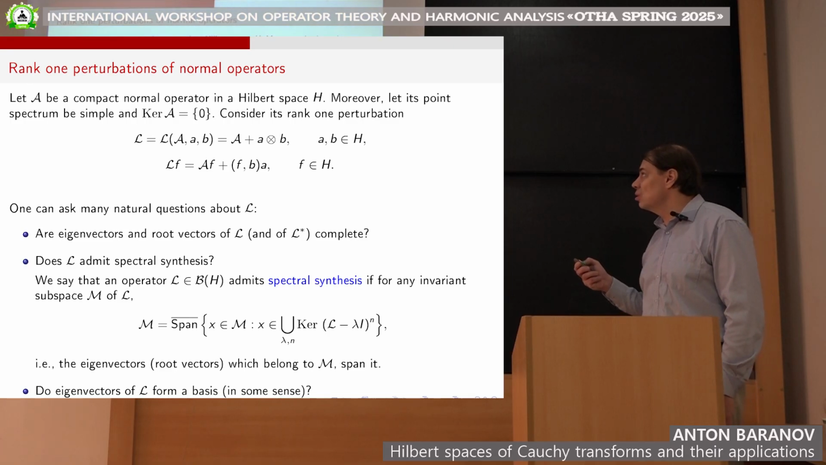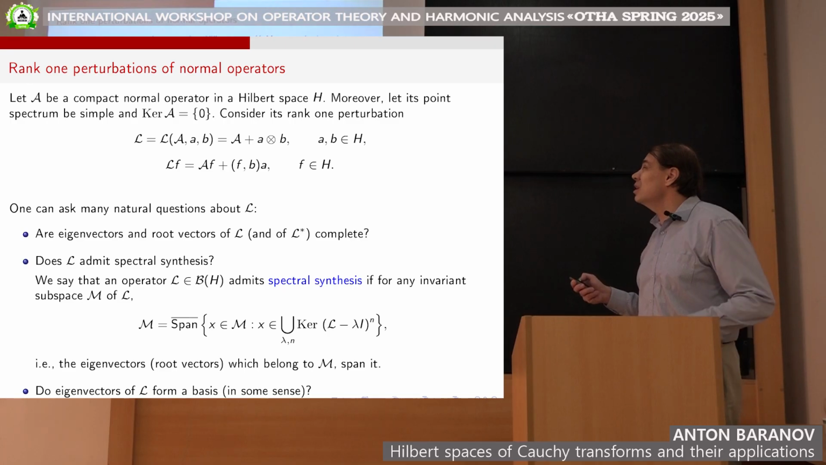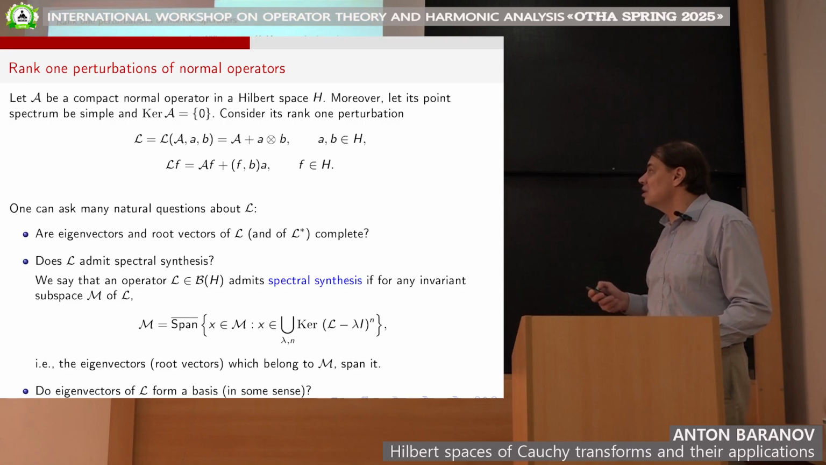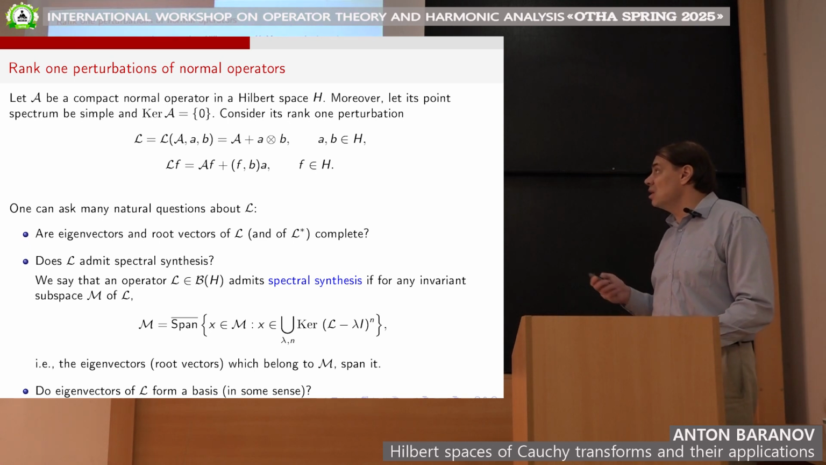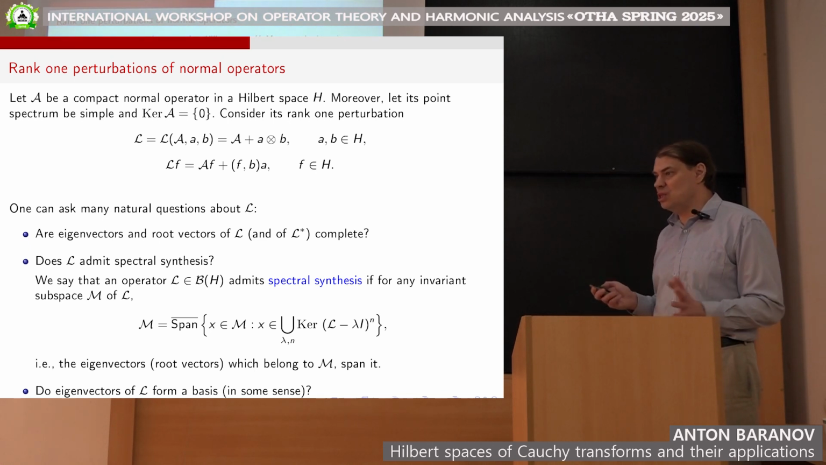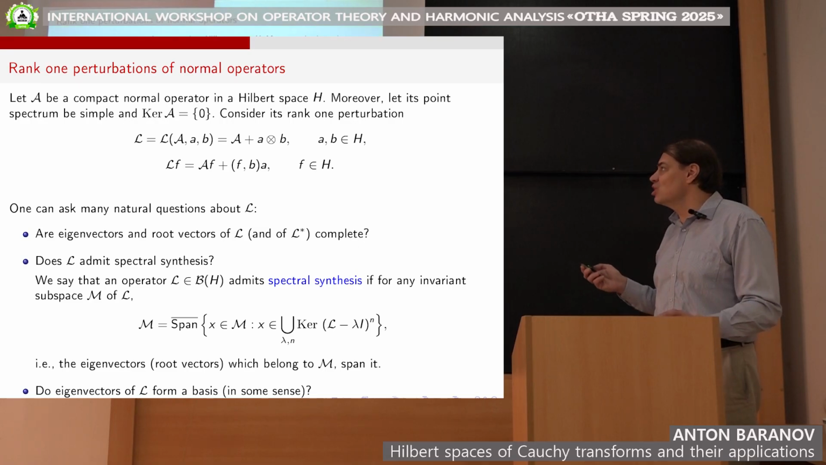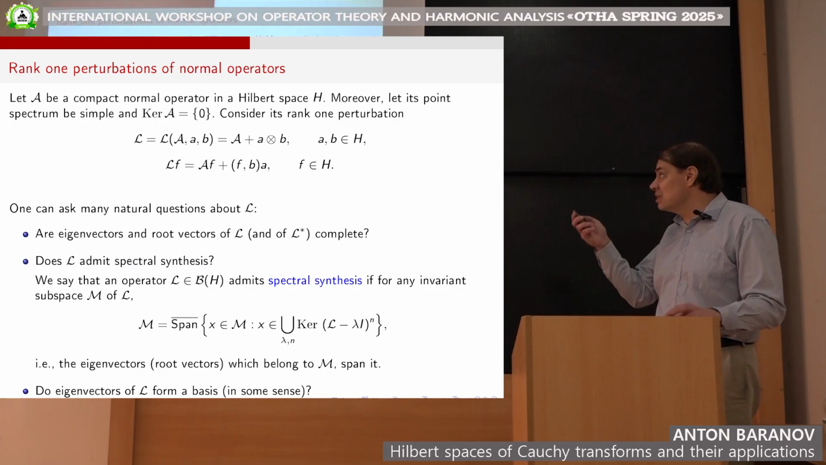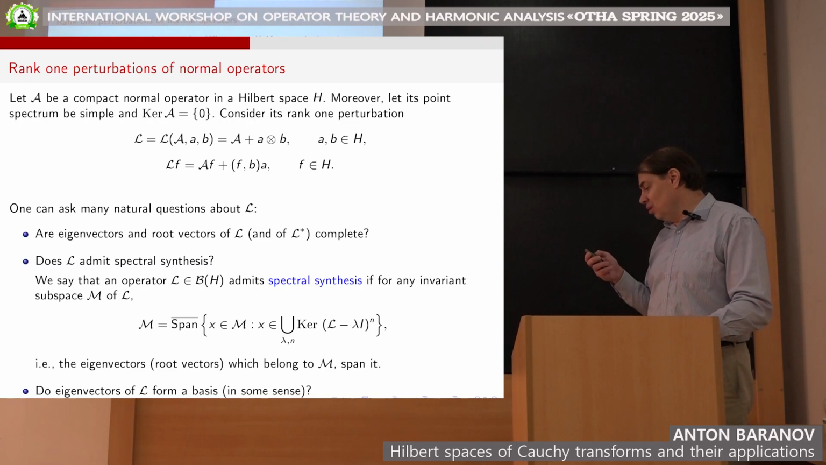So we take two vectors, a and b, from our space, and add this operator, which is by definition, in tensor notation, f goes to the inner product of f with b, times a. It means simply that we multiply f by b, take the inner product, and take it as a coefficient at a. So a very, very simplest perturbation in a sense. And then one can, of course, ask many natural questions. Which good properties of our operator L are preserved?